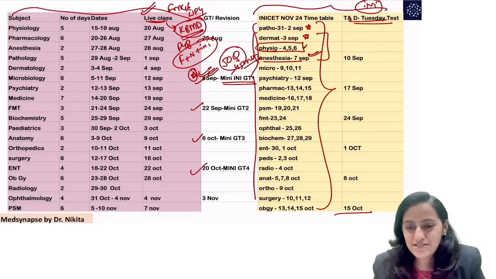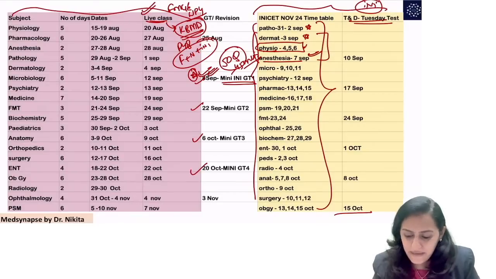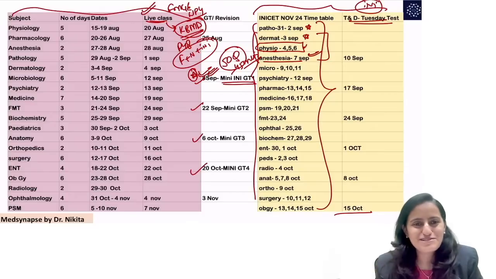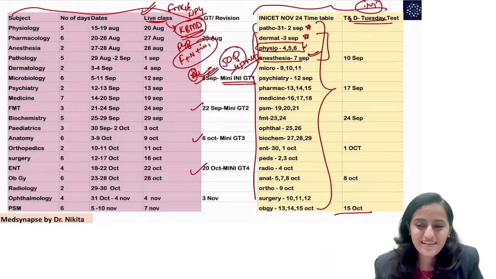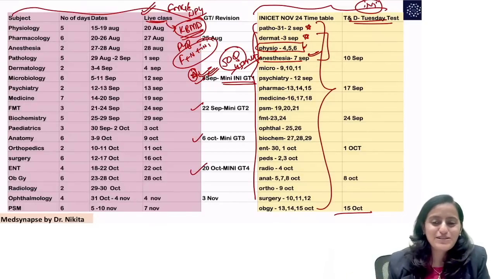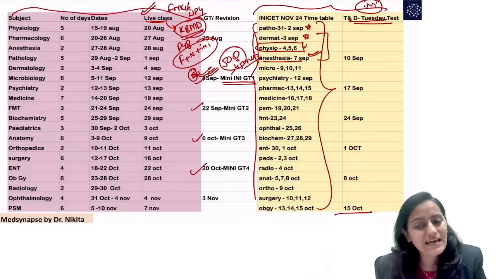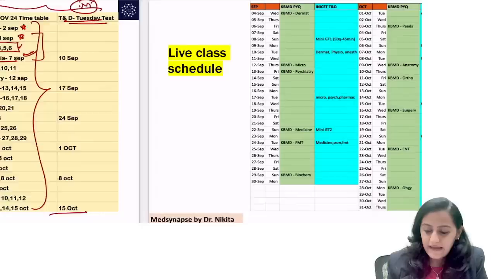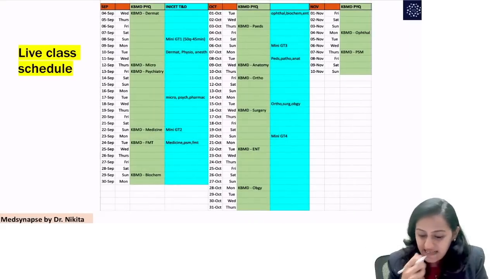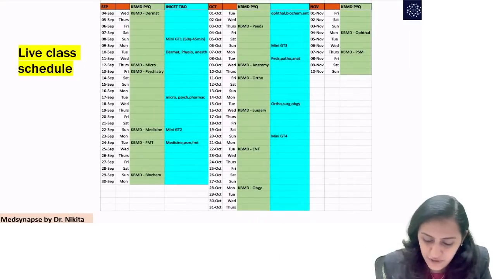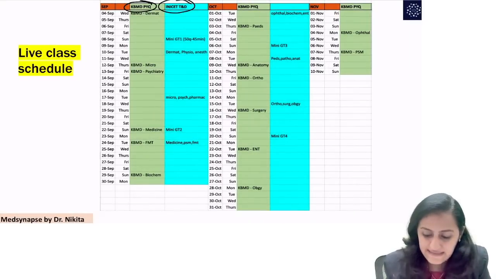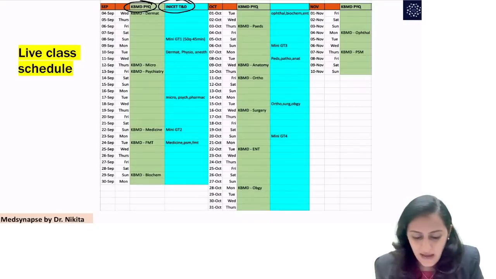How to adjust the timetable if starting from Monday? You have to adjust it by yourself. These are the targets that I've given you and you have to squeeze in time for yourself, and accordingly appear for the test, assess your performance, and learn the MCQ solving skills with me in the live discussion classes. Okay, everybody is done.